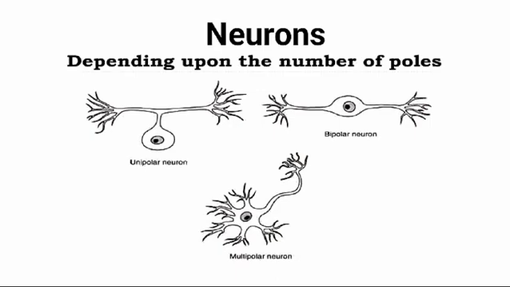Second is bipolar neuron. These neurons have two poles, one for axon and the other for dendrite. Bipolar neurons are found in the vestibular and cochlear ganglia, in the nasal olfactory epithelium, and as bipolar cells in the retina of the eyes. The third one is multipolar neurons. These have many poles. One of the poles gives rise to axon and all others to dendrites. In the central nervous system, most of the neurons are multipolar.